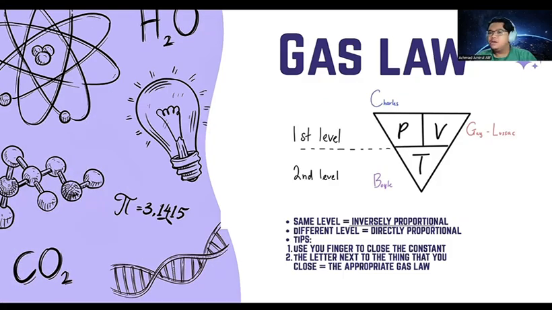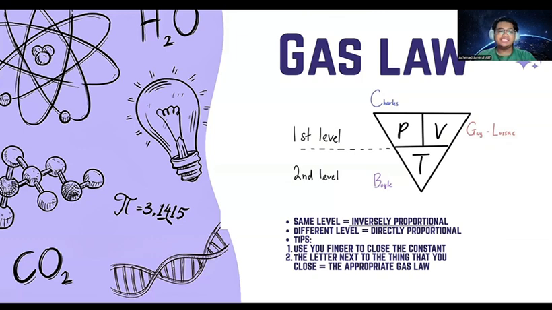Now, let's talk about gas laws. First, we have the three laws: Boyle's law, Charles's law, and Gay-Lussac's law. But there's a simple way to understand all of them by using an upside-down triangle. Inside the triangle, we have the three main variables, which are P, pressure, V, volume, and the last one, T, temperature. The trick is, the variables on the same level are inversely proportional, and vice versa.